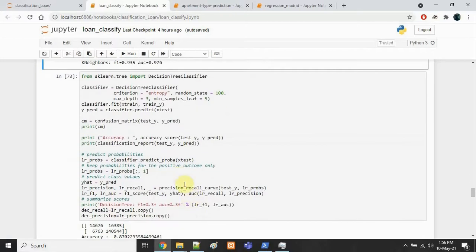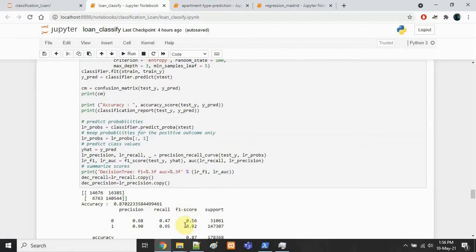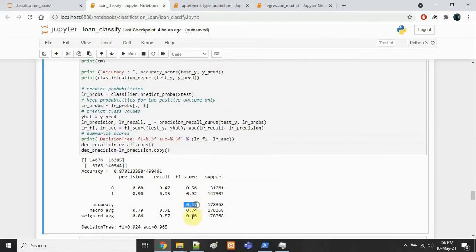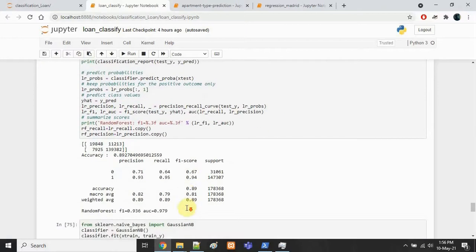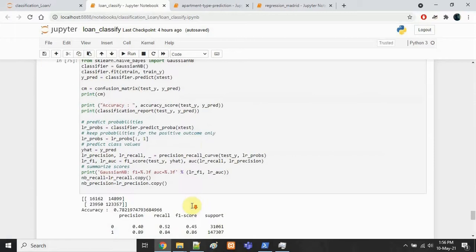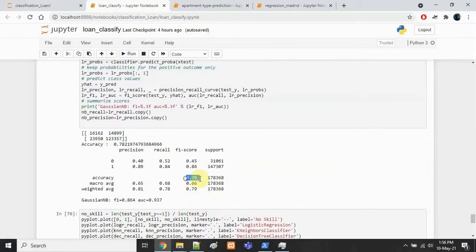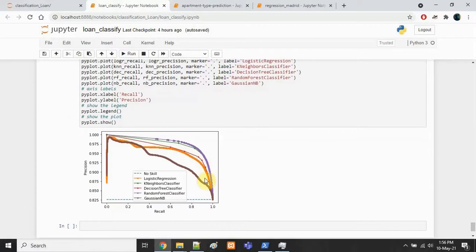Decision tree classifier again, 87% and 86 F1 score. For random forest classifier, it's 89 and 89 F1 score. And for Gaussian naive Bayes, it's 78% accuracy and F1 score of 79.